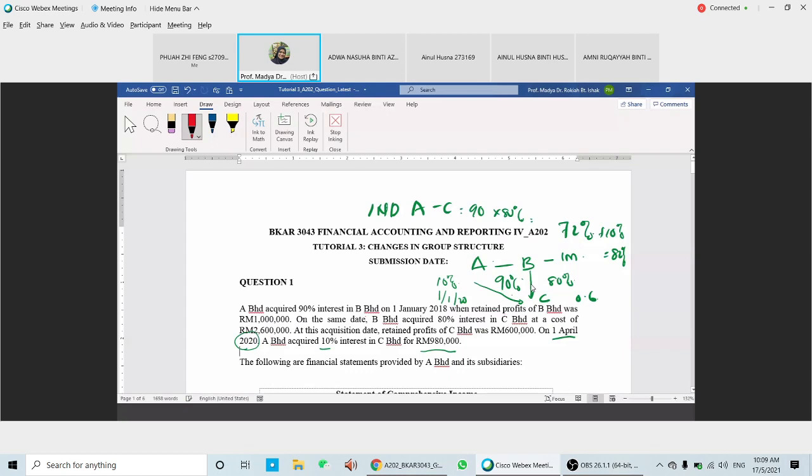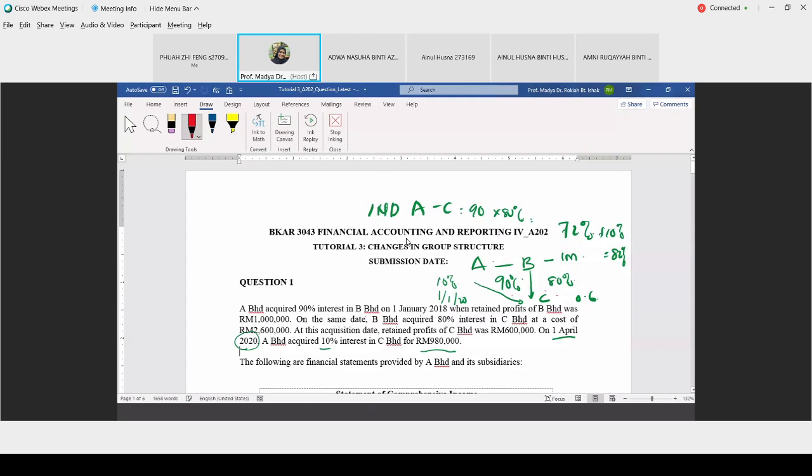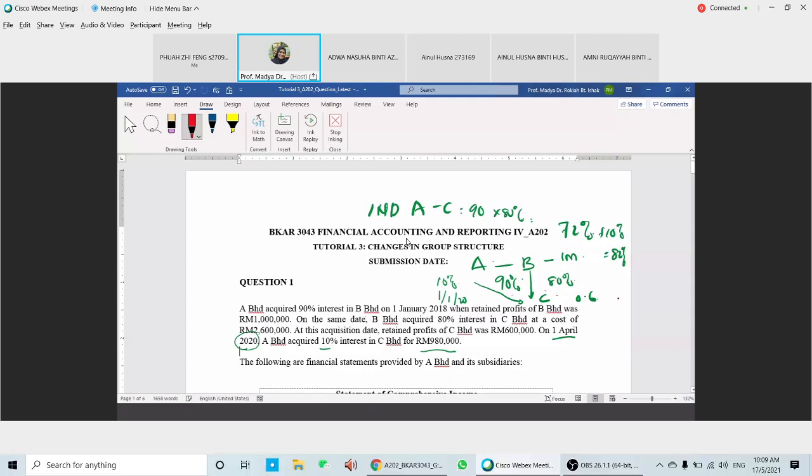And at the same date, B acquired 80% of C at a cost of 2.6 million. At the acquisition date, RE in C was 0.6. So this is the RE of C, and the RE of B here is 1 million.